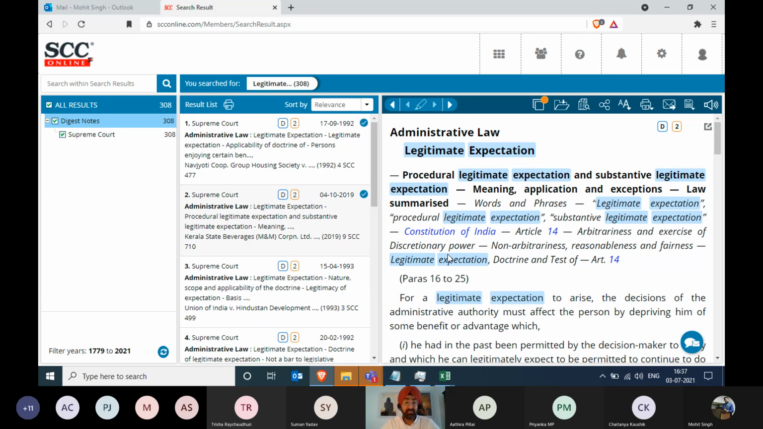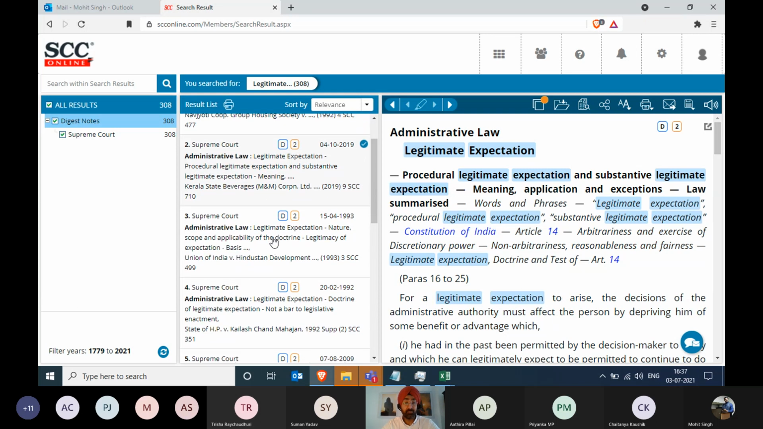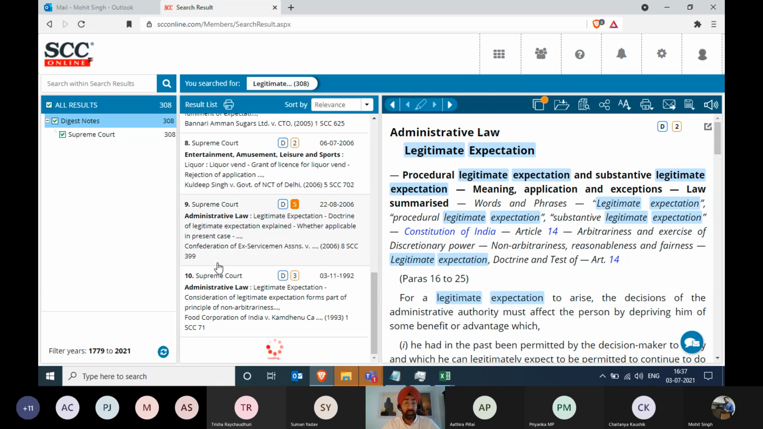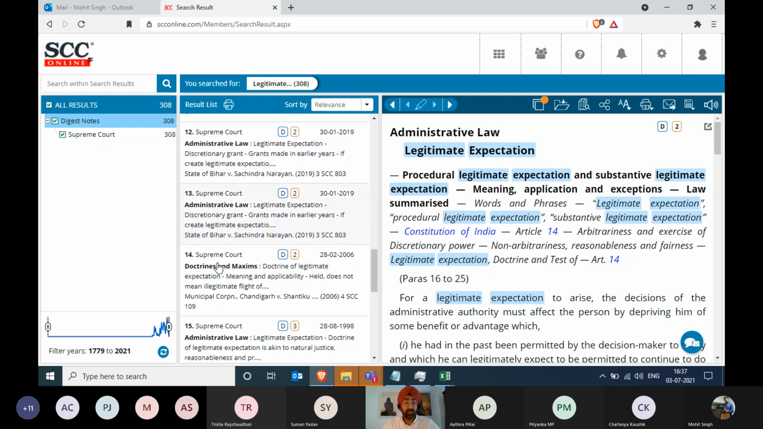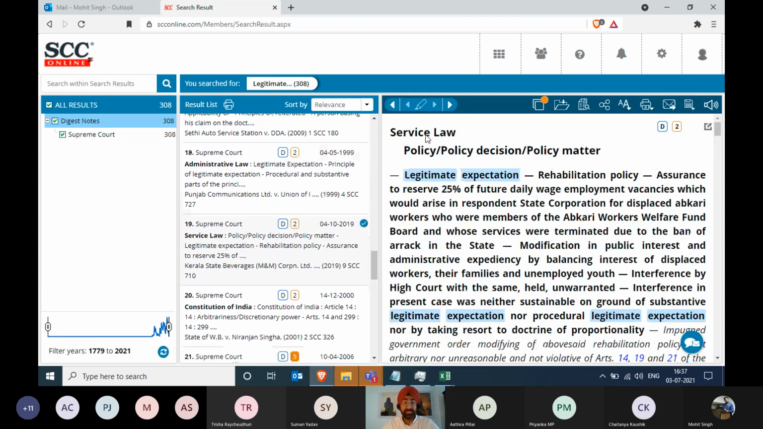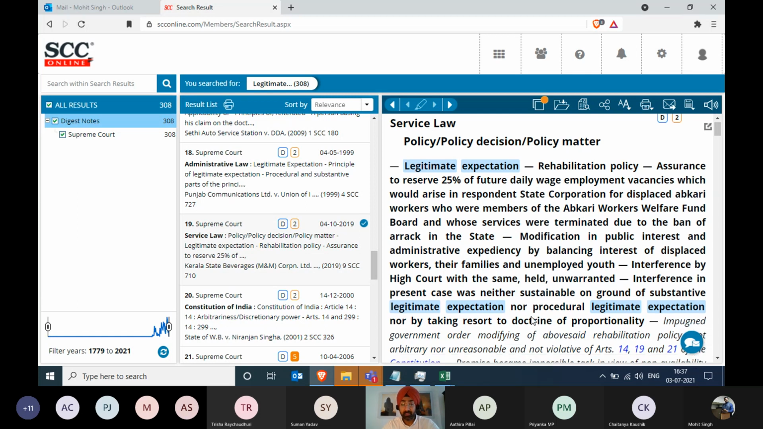Mohit, could you see if we have any entry of service law, because you have selected administrative law, so I can only see administrative law. Could you see if there is any entry of service law under? Yep, there we have it. So 19th entry, service law, legitimate expectation, rehabilitation policy, assurance to reserve 25% of future daily wage employment vacancies, which would arise in the respondent state corporation for displaced Abkari workers, and this and that.